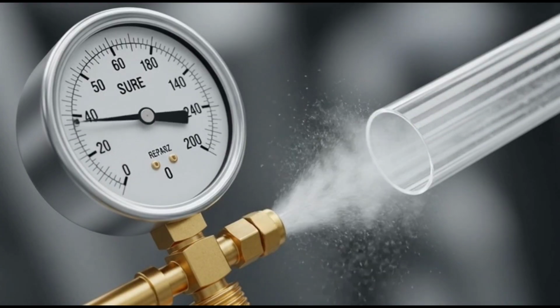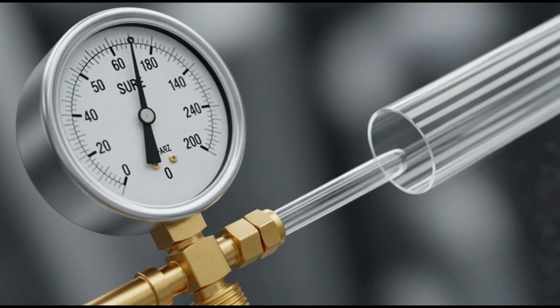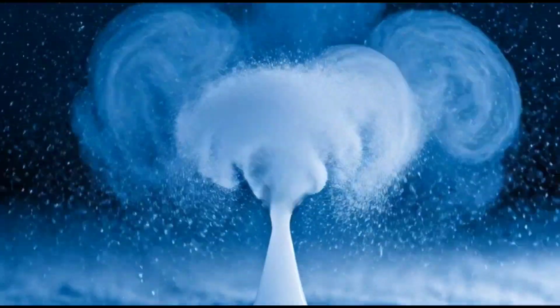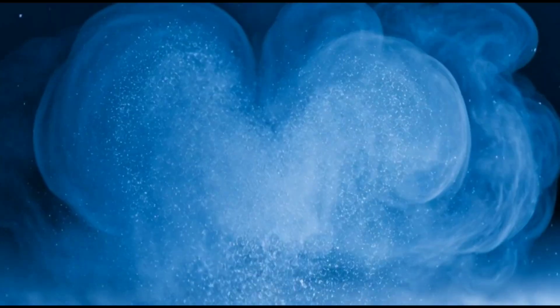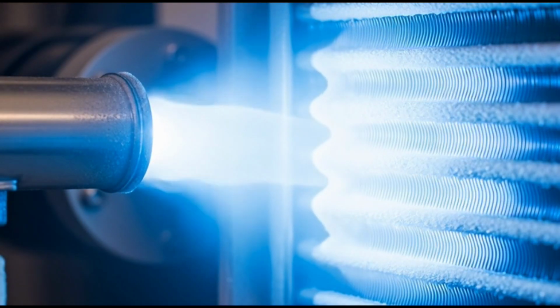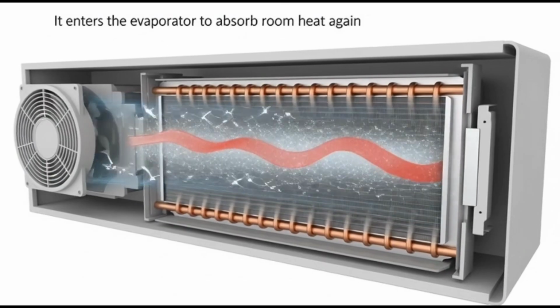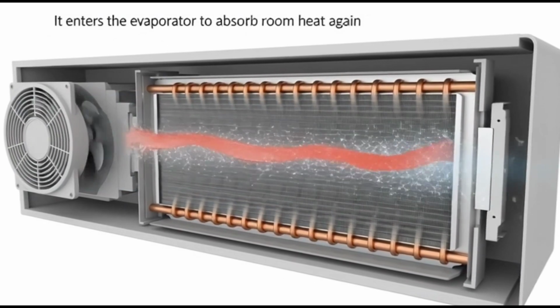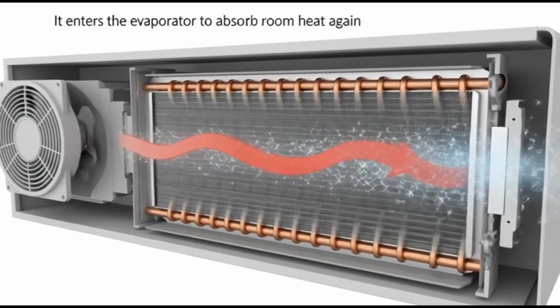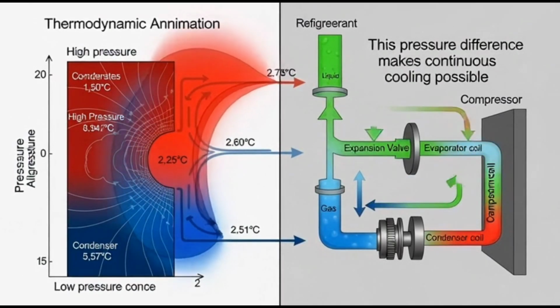Pressure suddenly drops inside the capillary tube. This sudden drop causes rapid cooling. The refrigerant becomes a cold, low-pressure mixture. It enters the evaporator to absorb room heat again. This pressure difference makes continuous cooling possible.